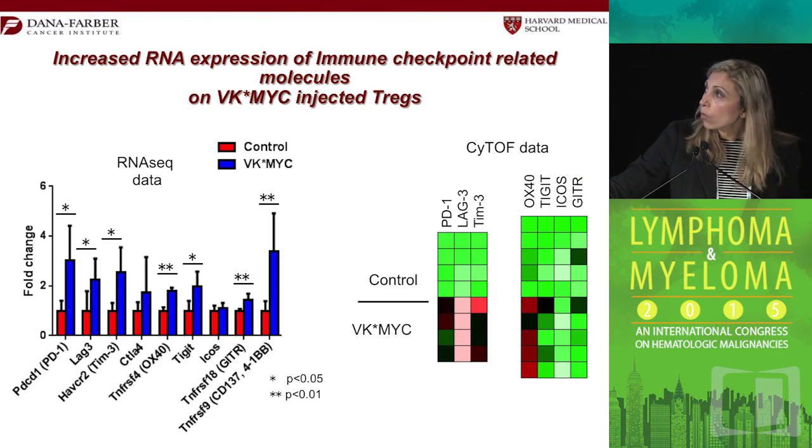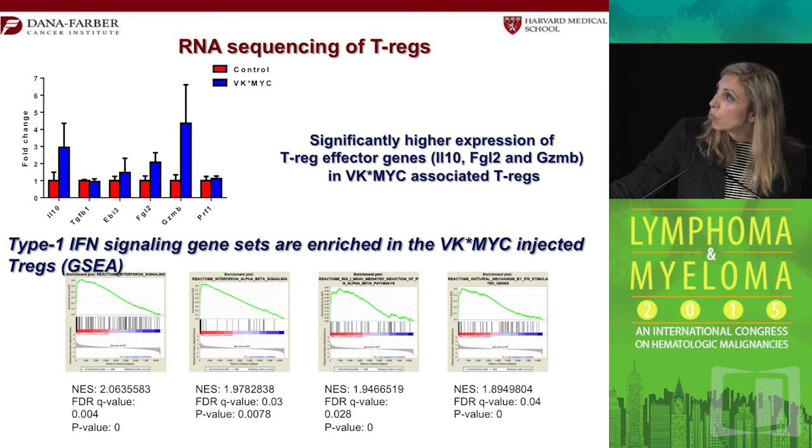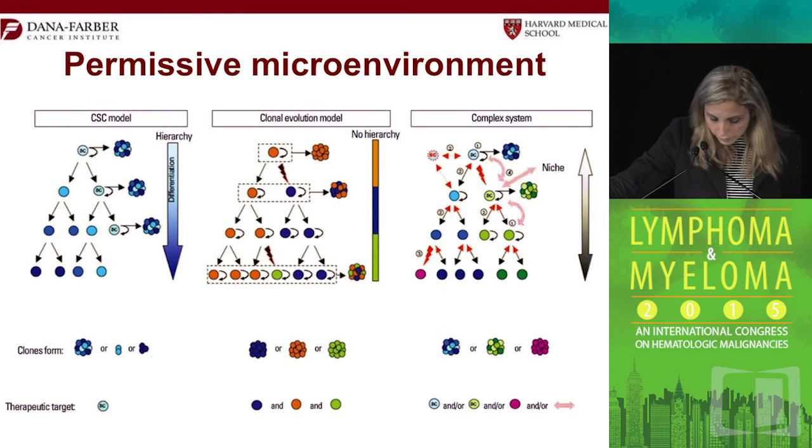So again, this is just showing you that we did RNA sequencing and tried to look at the different signatures that are in Tregs, and potentially one of them is the type 1 interferon signaling gene sets that we're now trying to confirm that indeed it regulates Tregs.